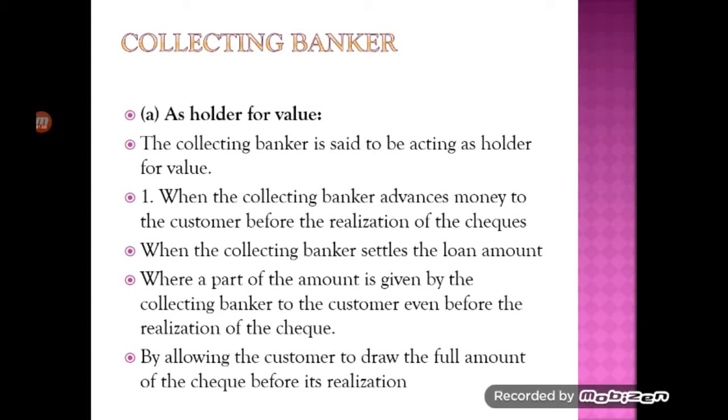So even when a customer discounts the bill with the commercial bank, he makes the payment up to 80% of the value of the bill, and whenever he gets the money from the seller, he keeps the money for himself. Out of the remaining 20% that he is overdue to his customer, he deducts the service charges of 5 to 6%, and the remaining amount will be paid to his customer.